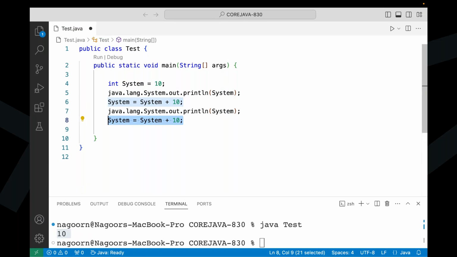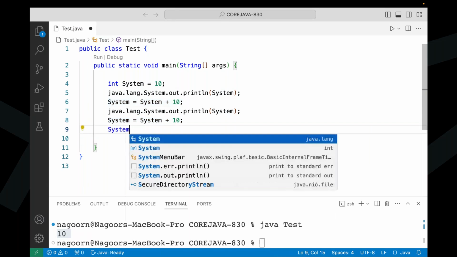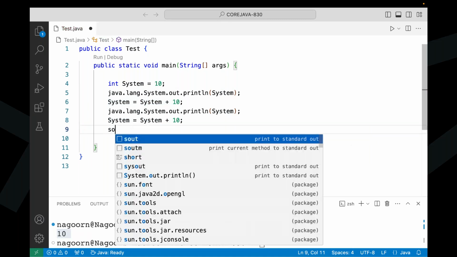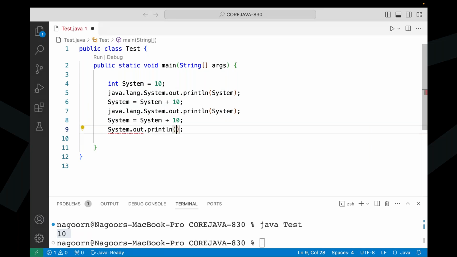Okay. Now I want to display that value. Now again tell me, System.out.println of system, if I use it now. Now here we are able to get a compilation error.